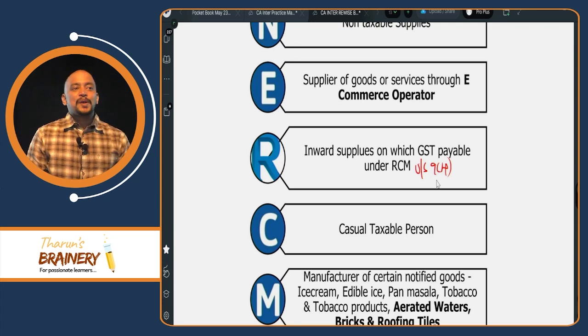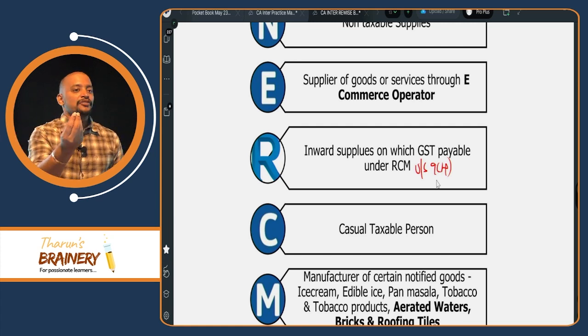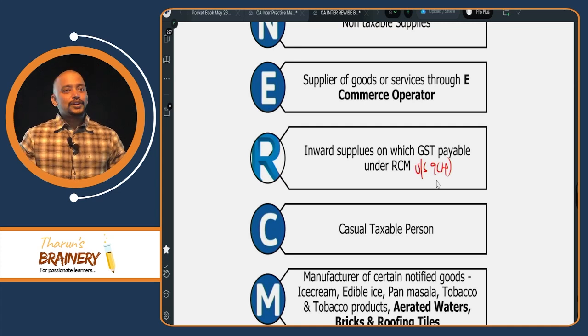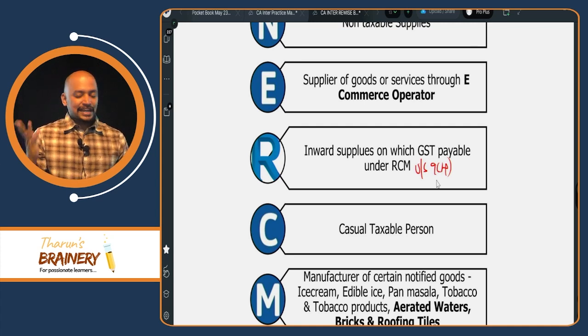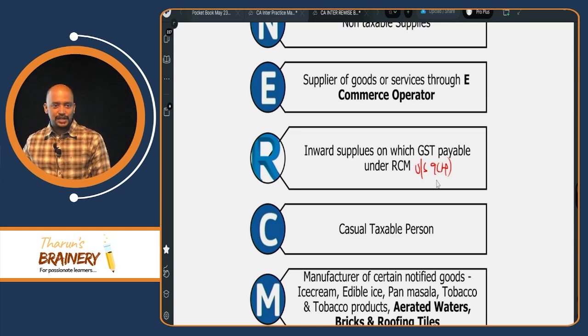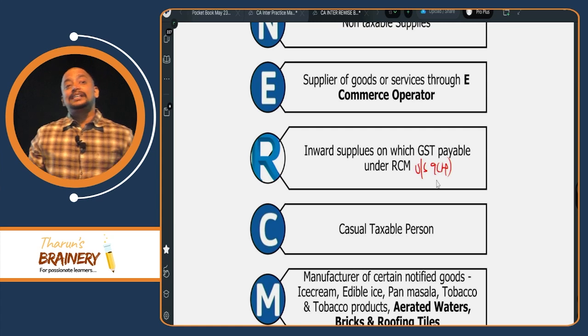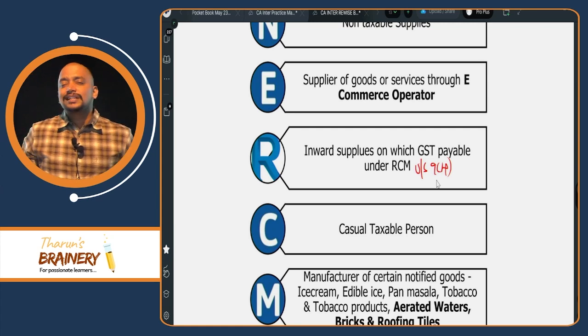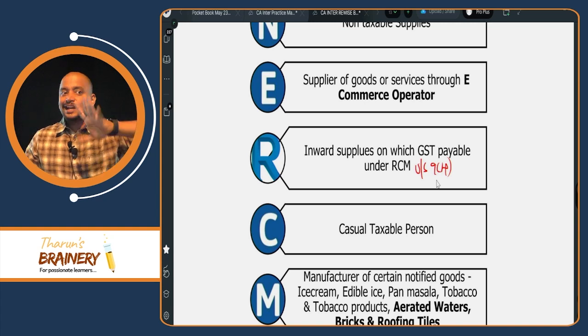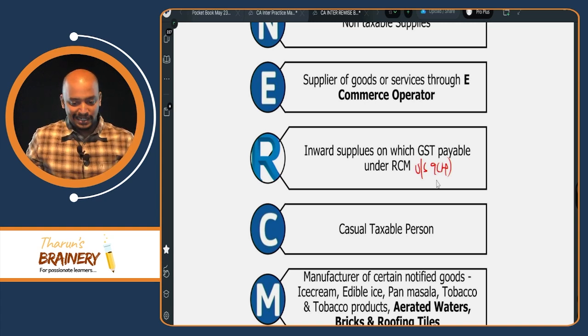Logical, because a promoter or builder, by selling one flat itself, will get 1.5 crore. You understood or not? So definitely promoter or builder will not come into composition scheme. Then casual taxable person, same way. Who comes from another state to this state cannot opt for composition scheme during the current year.